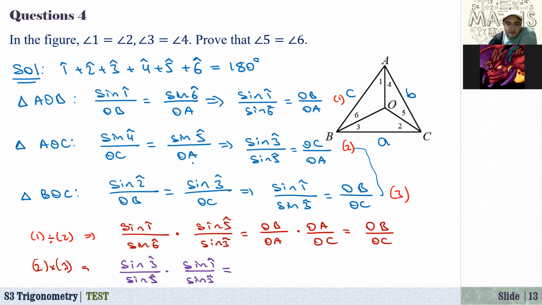The sine of 3 cancel each other, so here we have sine of angle 1 and